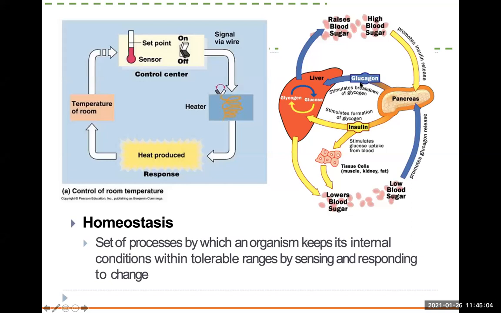So when your blood sugar gets low, your liver can release some sugar. So that's going to bring it to normal. If it's high, then it's going to be stored in the liver. So that's homeostasis. I want to know if you guys are understanding homeostasis well. Does that make sense to you guys, what homeostasis is now? It's one of the concepts.